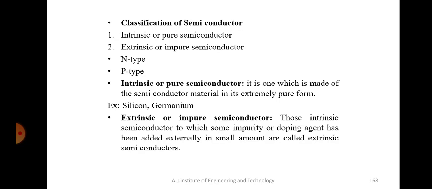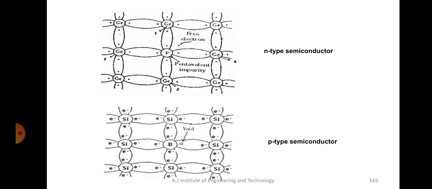Then the second category is called extrinsic semiconductors or impure semiconductors, in which a doping element or a foreign element is added, which, depending upon the valency, becomes either N-type or P-type, right? So we have N-type and P-type semiconductors.